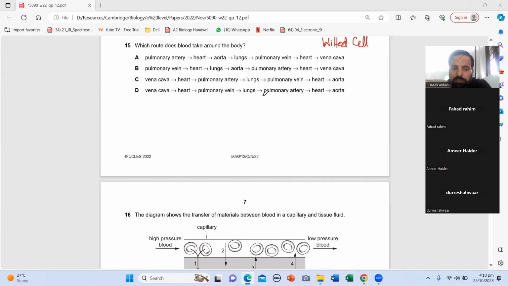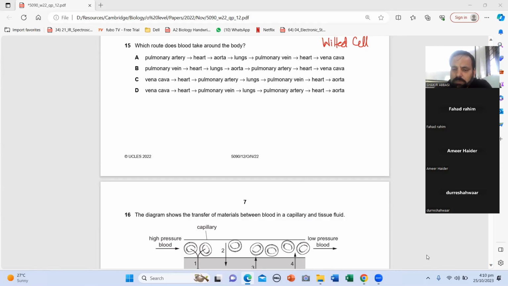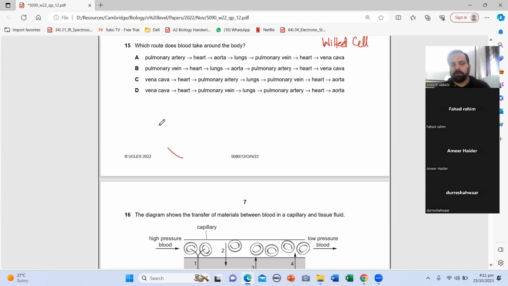Question 15. You just have to speak the route. From the vena cava, the blood comes to the heart, then to the left atrium, then to the left ventricle, then to the pulmonary vein, through which it goes to the lungs, then to the pulmonary artery. What's the right answer? Charlie, yes, vena cava to heart. You know there are 2 hearts. One is like this.